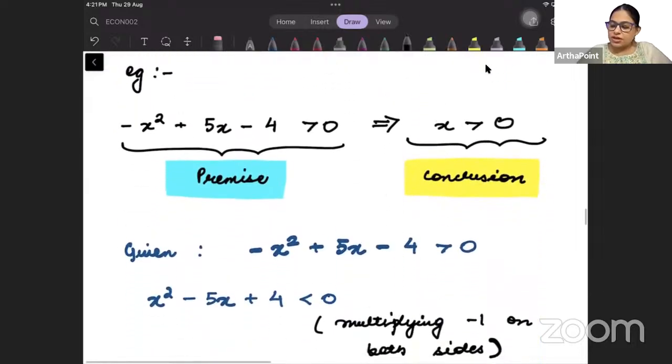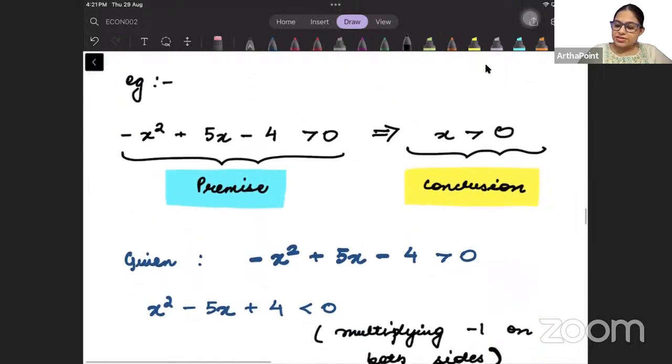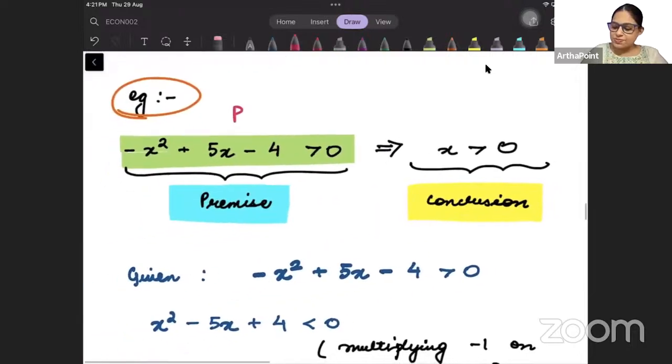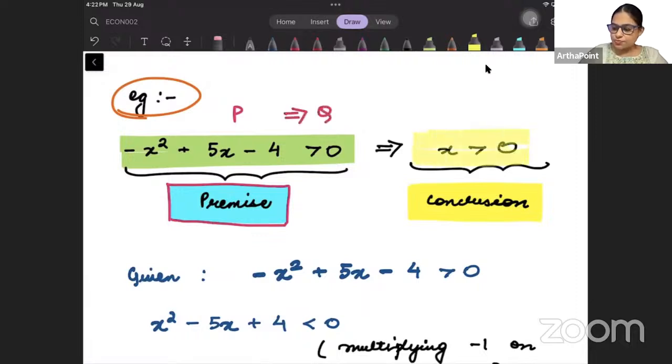Okay. Now let us take a mathematical example, beta. In this mathematical example, you have this statement. Do you see this? This is your statement P, right? This is called the premise. And I need to prove P implies Q. So I need to prove that X is greater than 0.